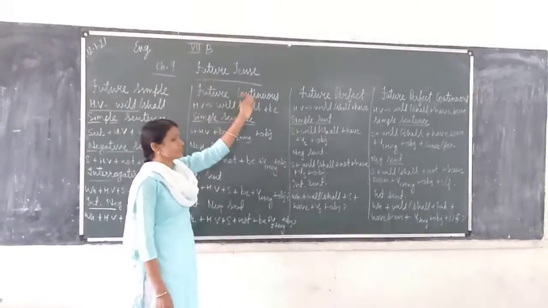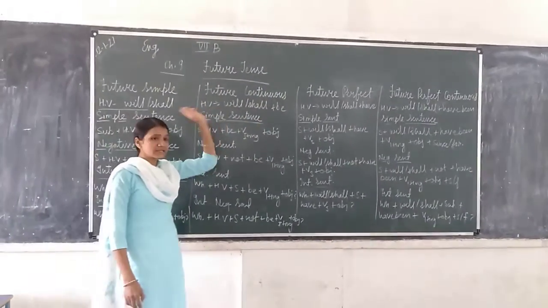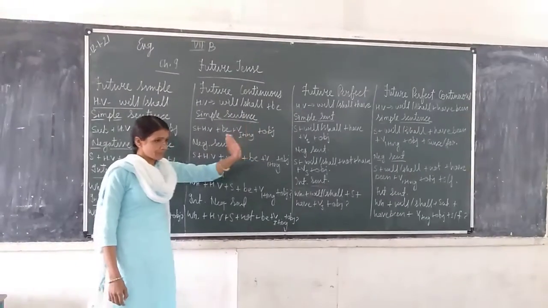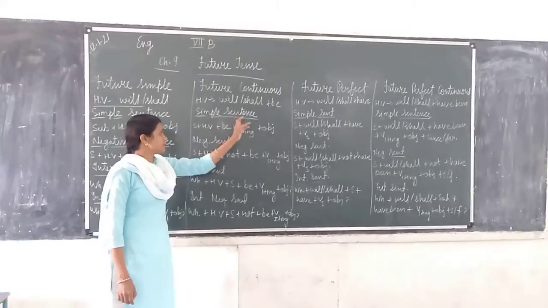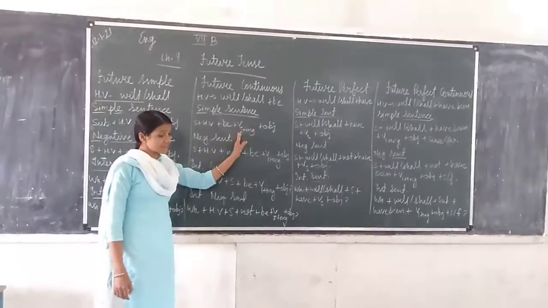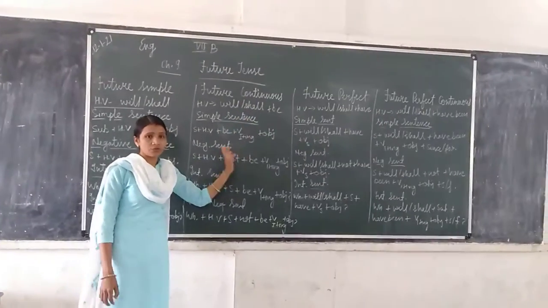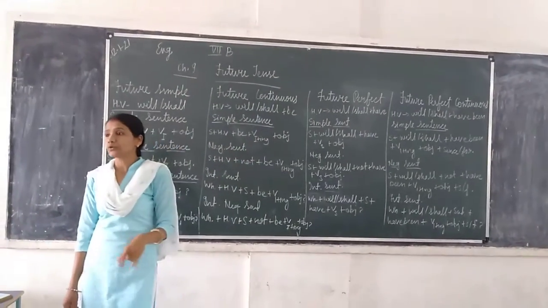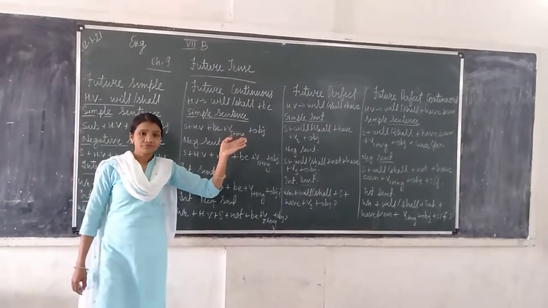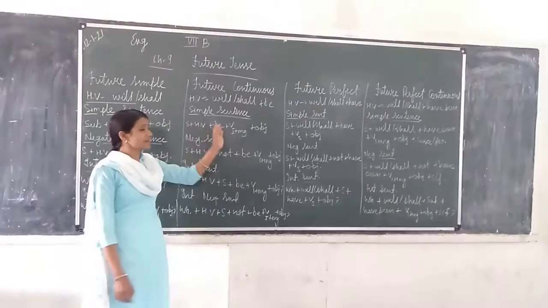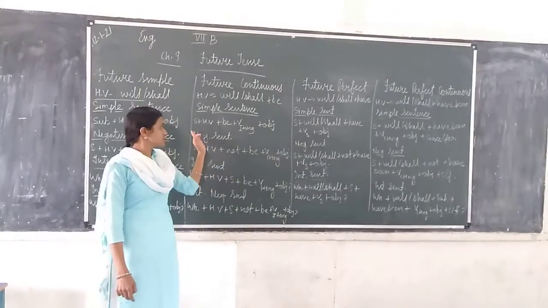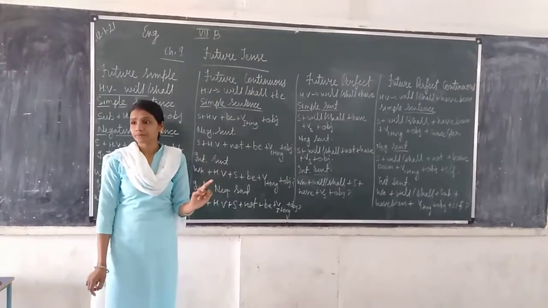Now see the future continuous tense. Helping verbs are as it is will and shall, but after will and shall we use be. Now the sentence structure of a simple sentence. Subject, helping verb will or shall, then be, verb first form plus ing because it's a continuous tense. So in all types of continuous tense we will use the ing form. Then object. Anyone can give an example of a simple sentence in future continuous tense?